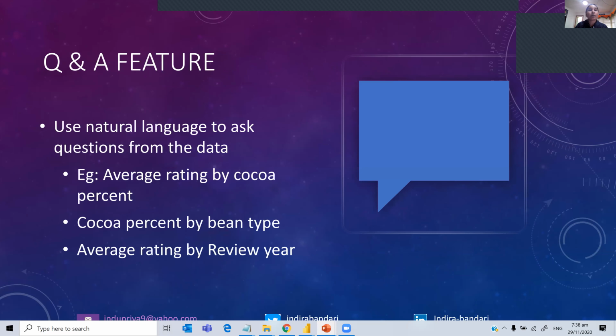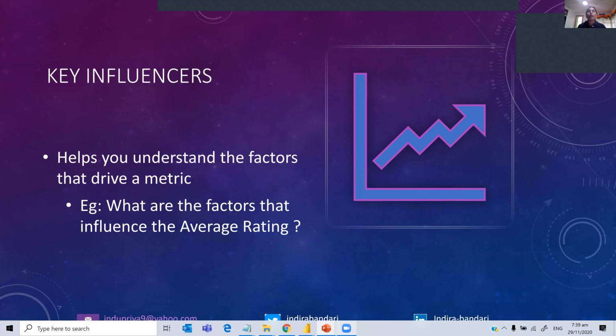Okay, the Q&A feature uses natural language. Let's say we type: average rating by cocoa percent by bean type, and average rating by review year. We'll do that. And then key influences is a visual that you can use when you want to understand a metric. What are the factors that influence that metric?